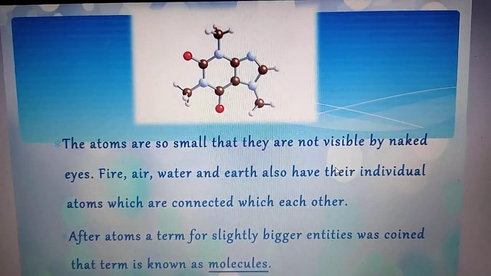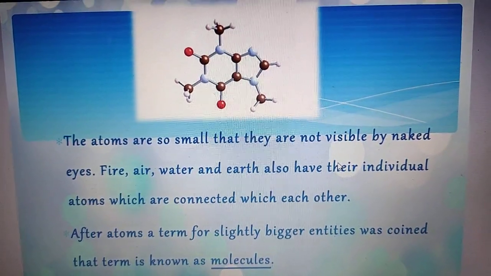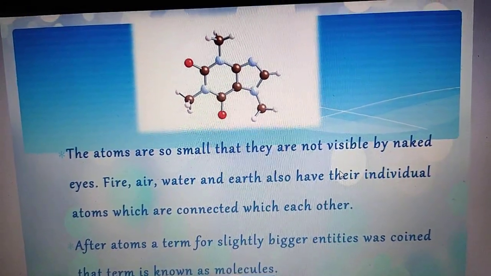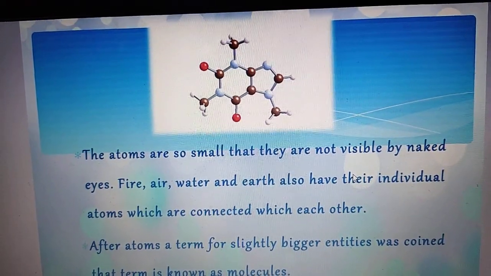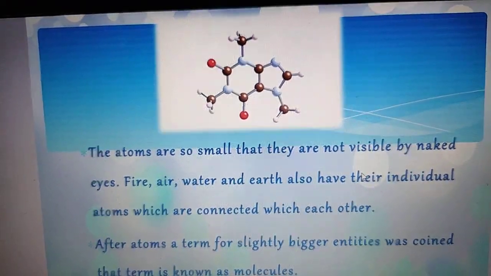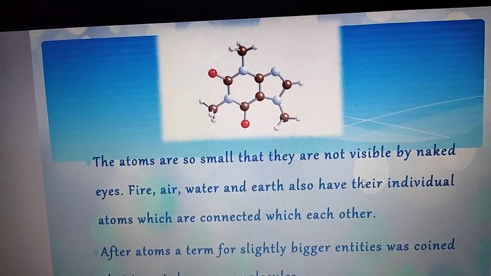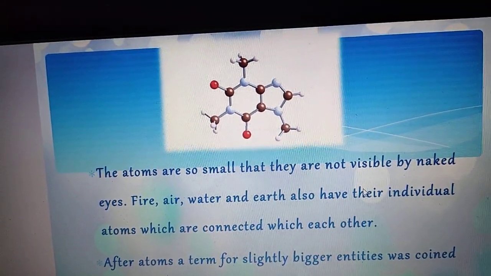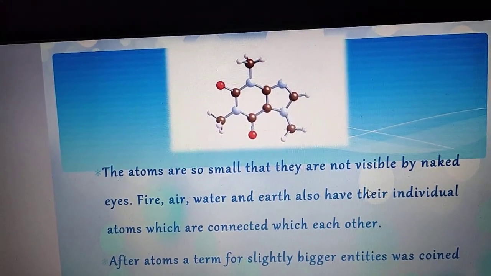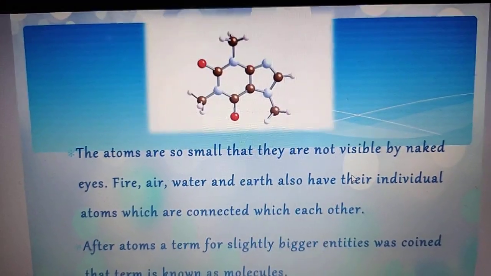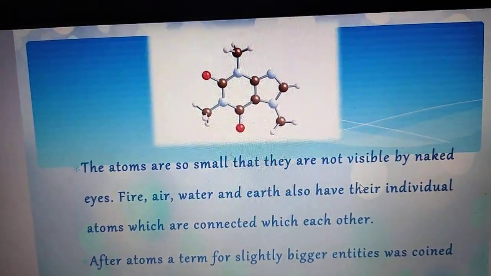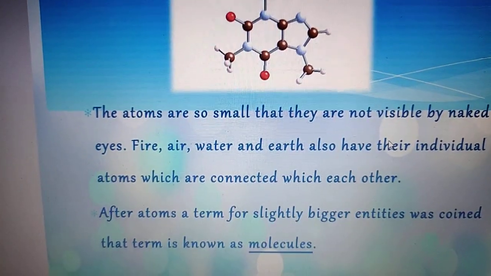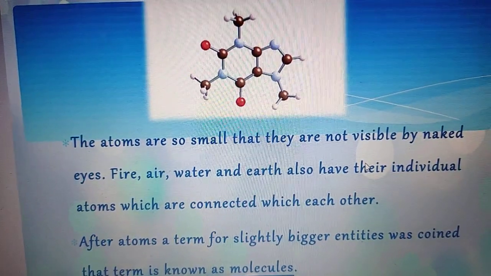So let's discuss the model of an atom. In the present, we know the model of an atom was not developed by one single scientist. Over the centuries, many scientists worked on this model. Some important atomic models we are going to learn in this chapter, like Maharshi Kanad's model of an atom.